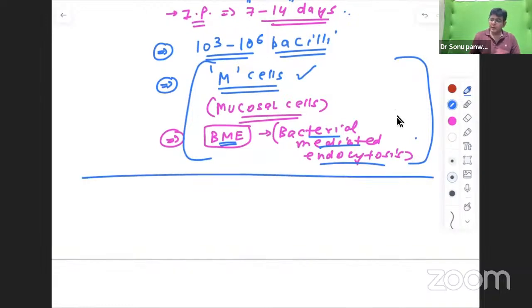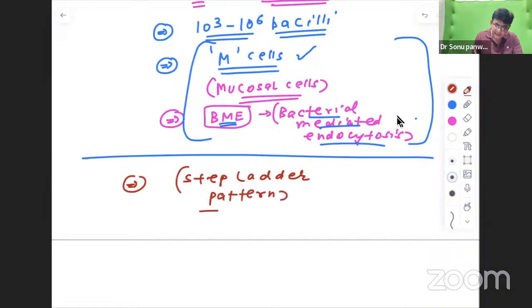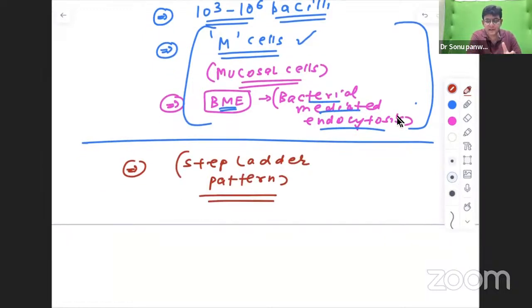Now, talking about the various features which you observe in this particular fever. The fever is which pattern? Everybody remembers, and must have done it nowadays in the second year, that is step ladder pattern, in bloodstream infections and all.